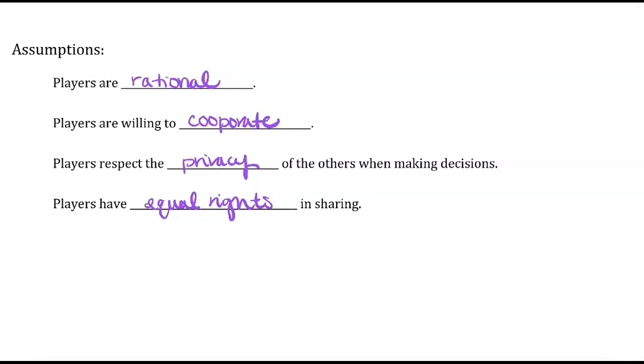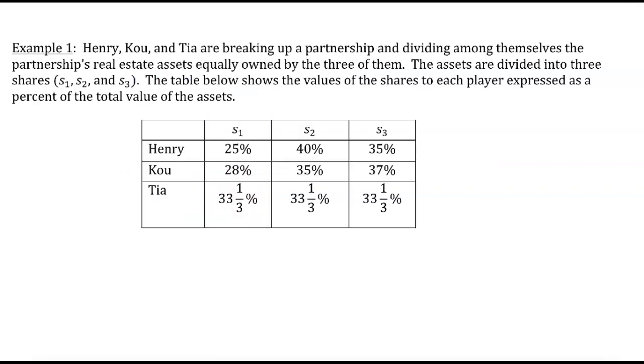Let's head into an example. Henry, Koo, and Tia are breaking up a partnership and dividing among themselves the partnership's real estate assets. They're equally owned by the three of them. The assets are divided into 3 shares, S1, S2, and S3. The table below shows the values of the shares to each player expressed as a percent of the total value of the assets. Which of the shares is fair to Henry?